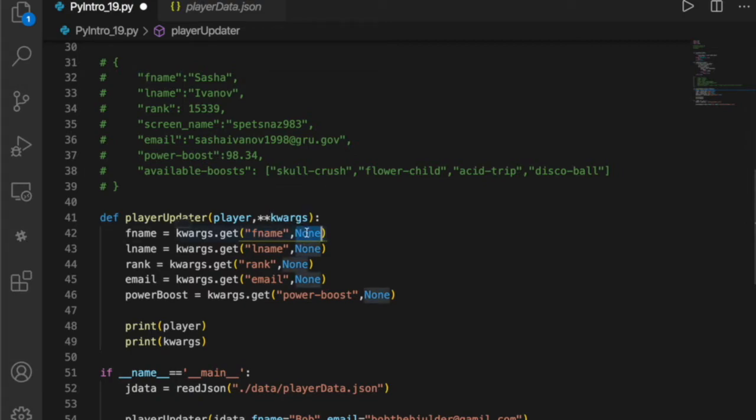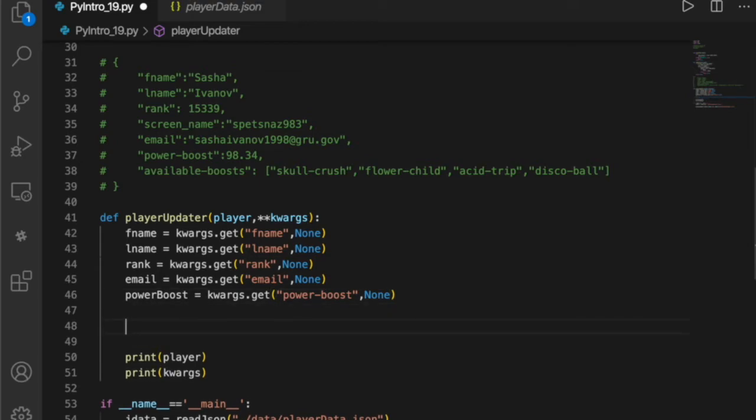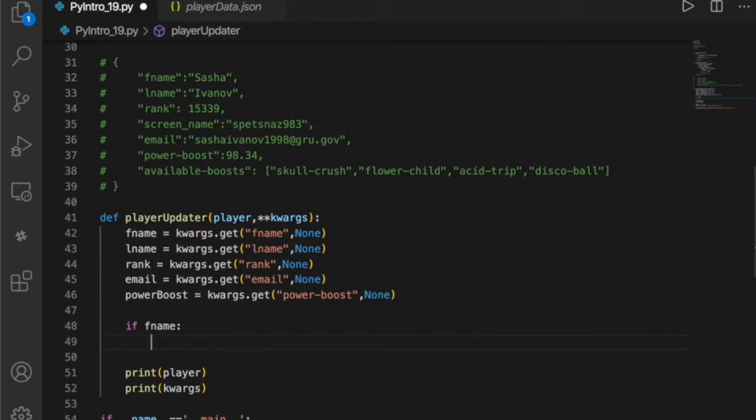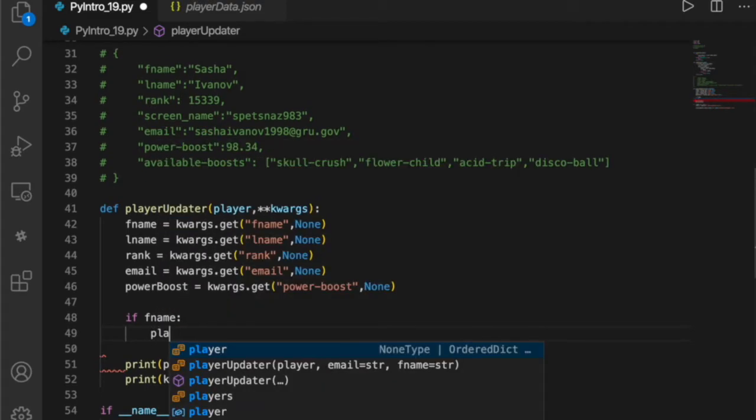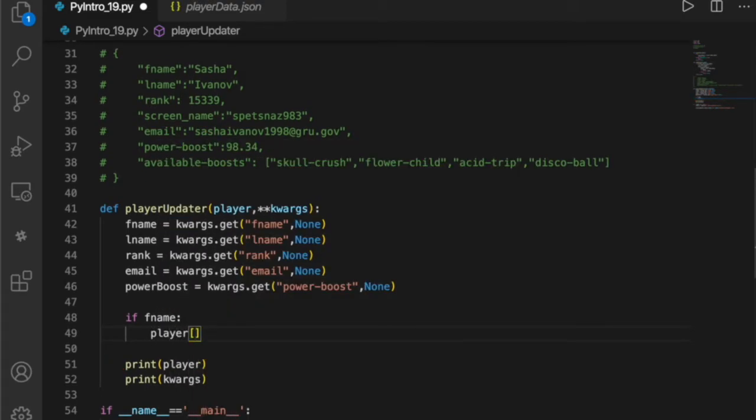Remember, that's null in Python. So what we could do from there, and I've ignored available boosts because it's easier for now for this example, we could say now if fname, player sub fname is equal to the new name.